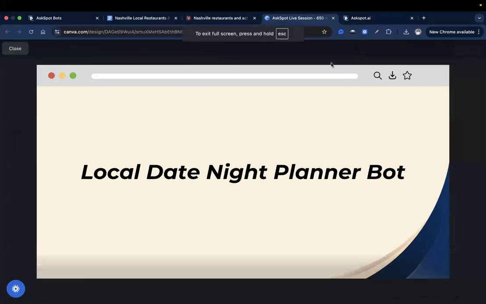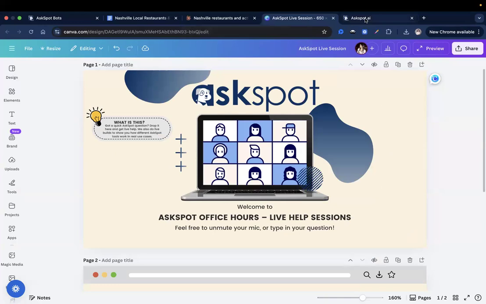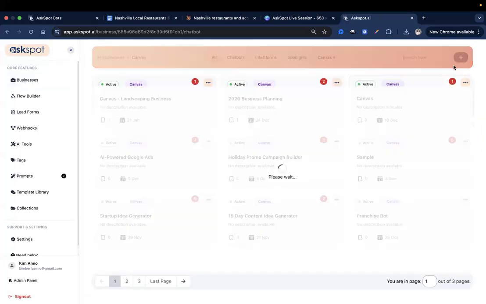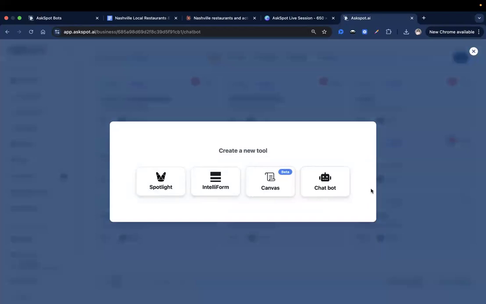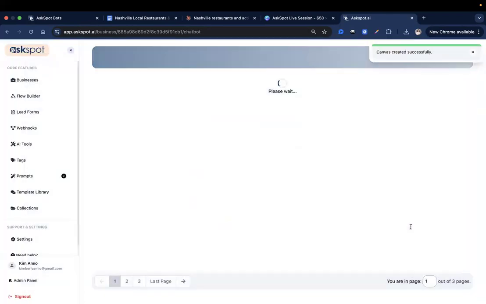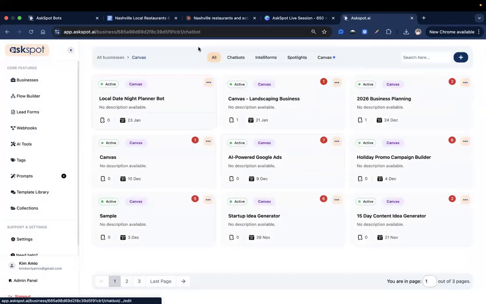Let me just exit out of my Canvas screen, go to my AskSpot account, and over here on your AskSpot page, I'll go inside the business and click create in here. Canvas. So let's just name this local date night bot. Oh, let's try planner. It will allow us. There you go. And click create. So it's creating the tool for us. Now let's go inside Canvas.